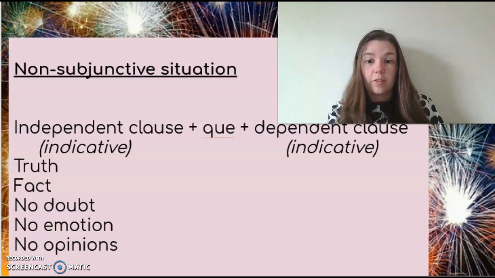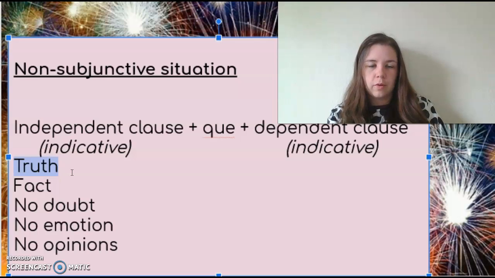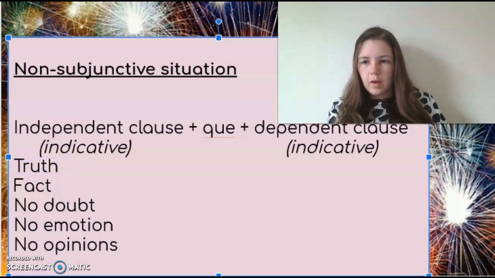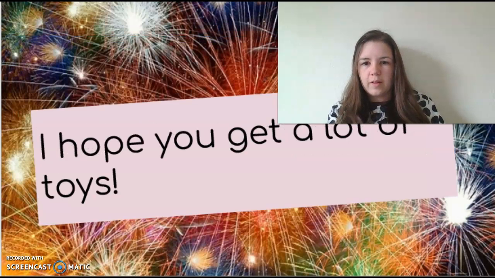Sometimes we can still have a change of subject, but we're not going to use the subjunctive. So for instance, if the first part of my sentence is something like, it is true that too many people waste tomatoes, I have different subjects, it is true and too many people wasting tomatoes, but I'm still going to do both in the indicative because I'm saying it's a fact. I'm going to do some examples about when to use the subjunctive versus when not to.